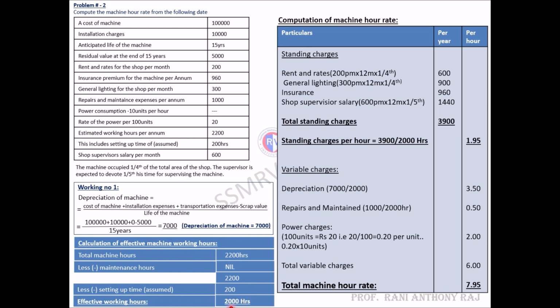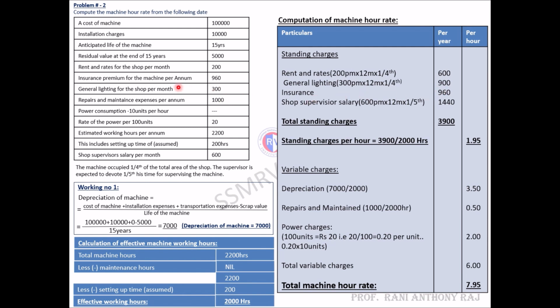Next, we'll move on to computation of machine hour rate. It is standing charges. Rent and rates 200 has been specified in the problem. Per month, so we need to calculate to 12 months. 200 per month into 12 into 1/4, so you will be getting 600. General lighting 300 per month, 300 into 12 months into 1/4, 900.